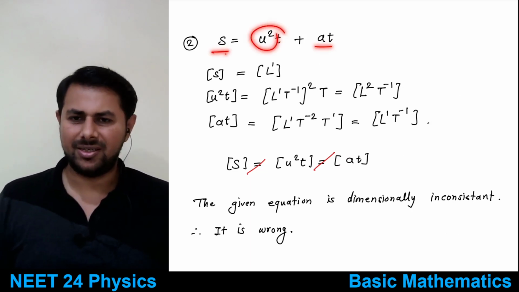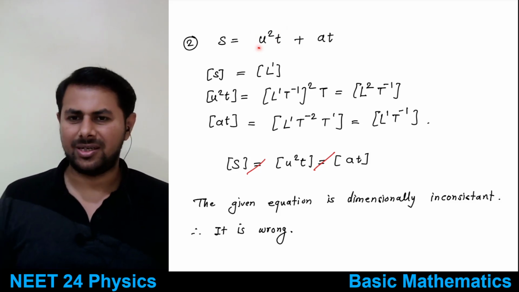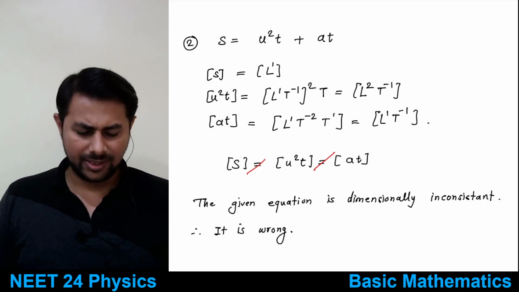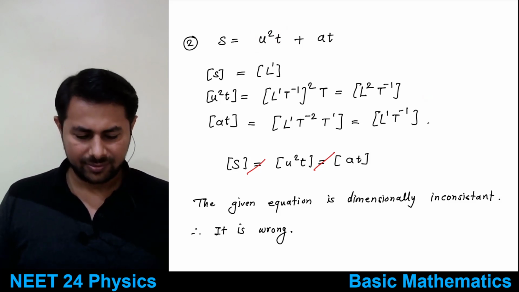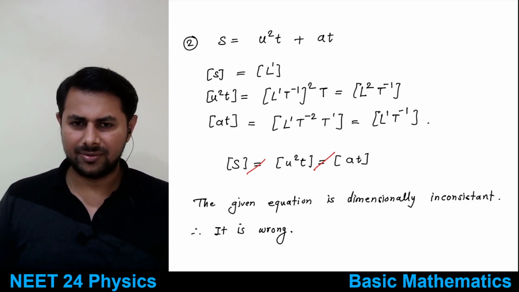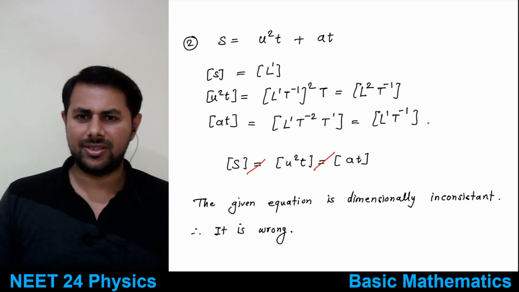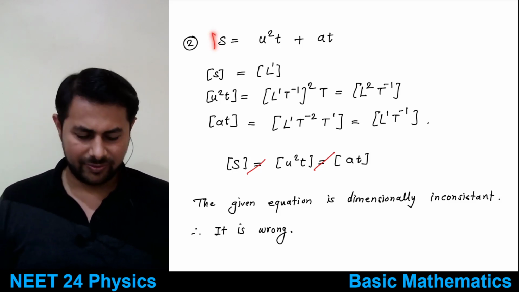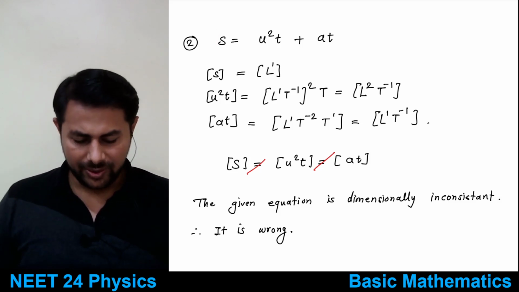All right, so let's move on to the next one, and this one now, s is equal to u square t plus at. So of course this will not be correct, and we can check it using dimensions. So I can skip this part. Shall I skip this? We just want to check whether it's correct or not. And yeah, we can skip this one.